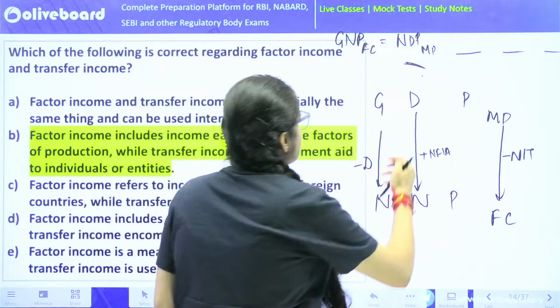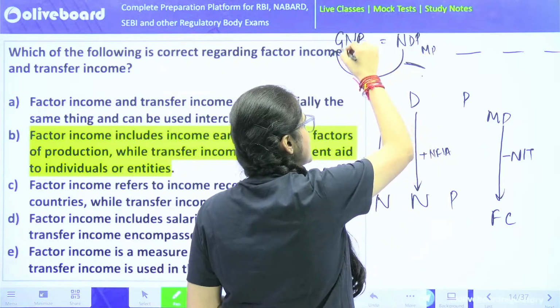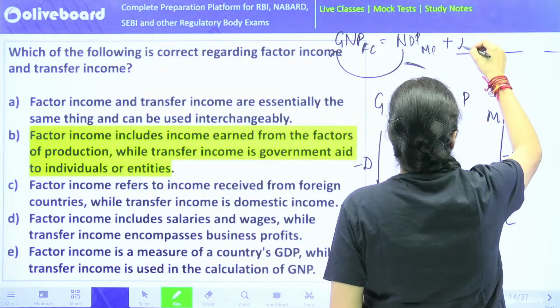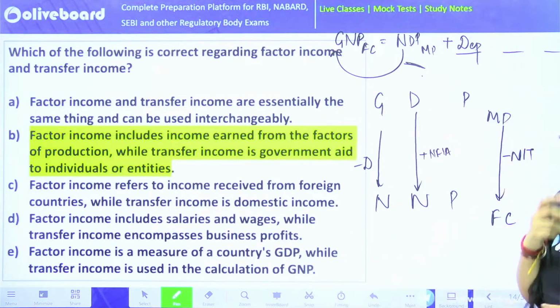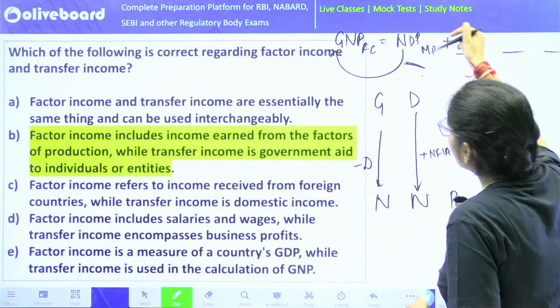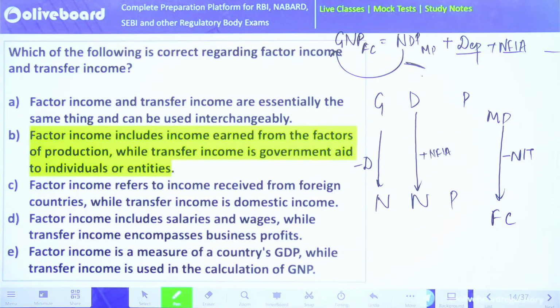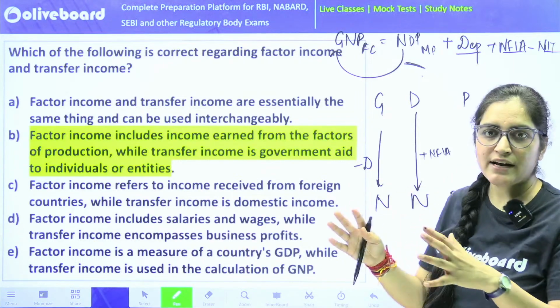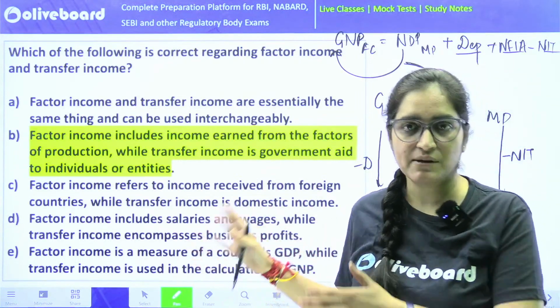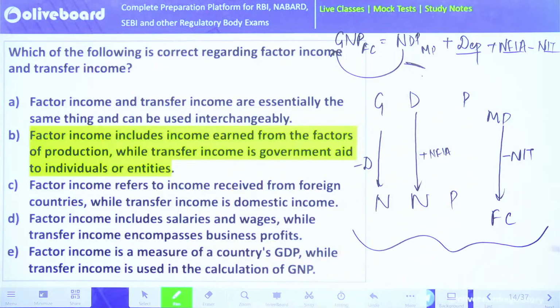So in this case, I know net, I want to go to gross. What I have to do is add depreciation. Yes or no? Certainly yes. I know domestic, I have to go to national, so I will be adding net factor income from abroad. I know market price, I have to calculate factor cost, so I shall be subtracting net indirect taxes. Very good. So I hope this is what we have read up till now in the last 20-25 minutes. This is the summary of what we have read.